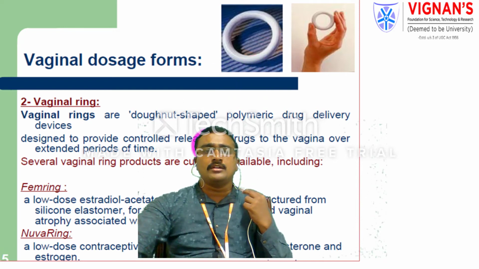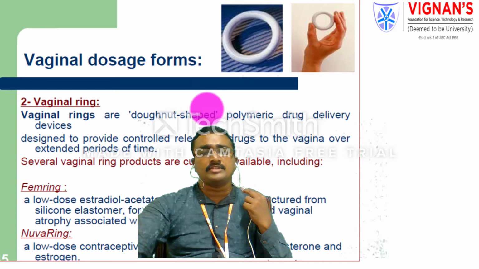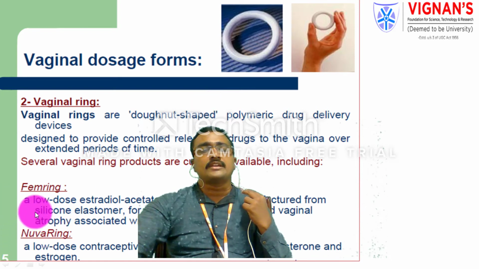The Femring mainly consists of a low dose of estradiol acetate. The NuvaRing mainly consists of low dose contraceptive vaginal rings. Mainly this releases progesterone and estrogen, especially in the case of NuvaRing. But the Femring mainly consists of estradiol acetate.